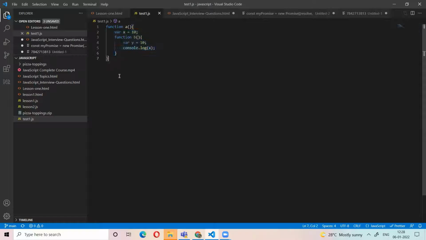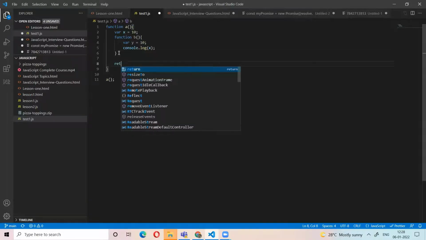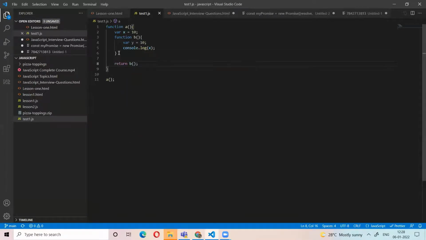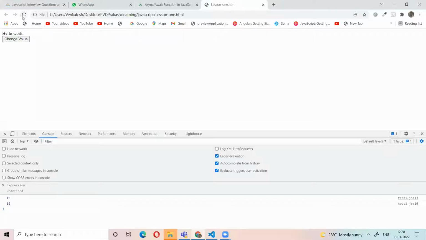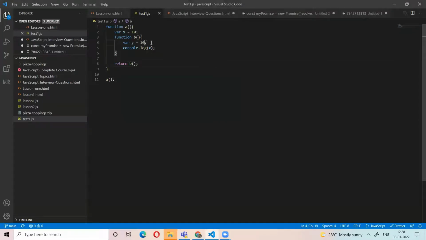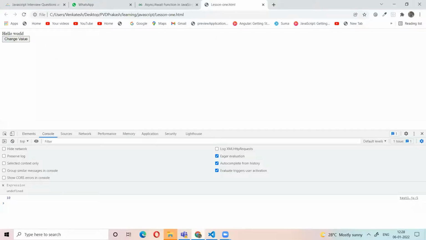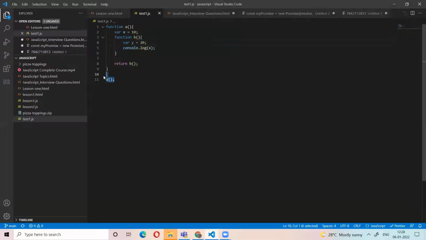Then what is the closure? When we call the a, it returns the b function. See, 10. So do you think it's 20? I call it as x only, so x will be 10. So when we call the outer function, then only the inner function gets access to the outer scope variable.